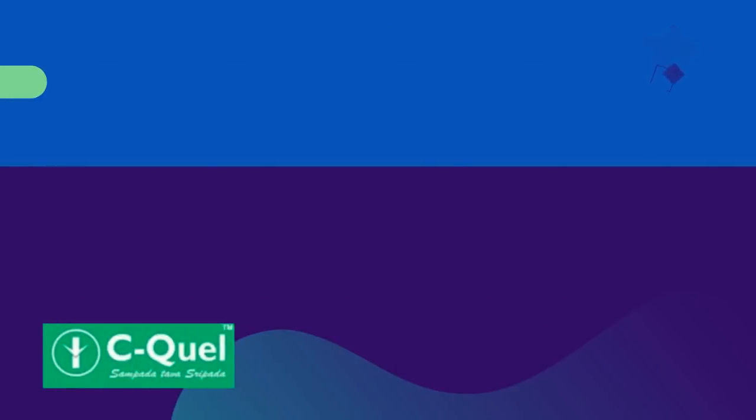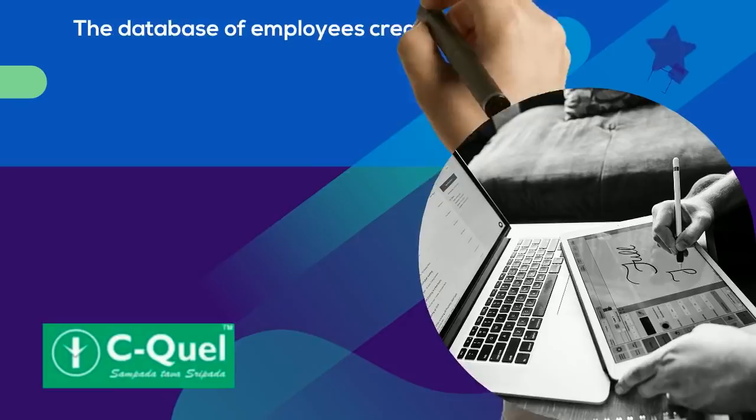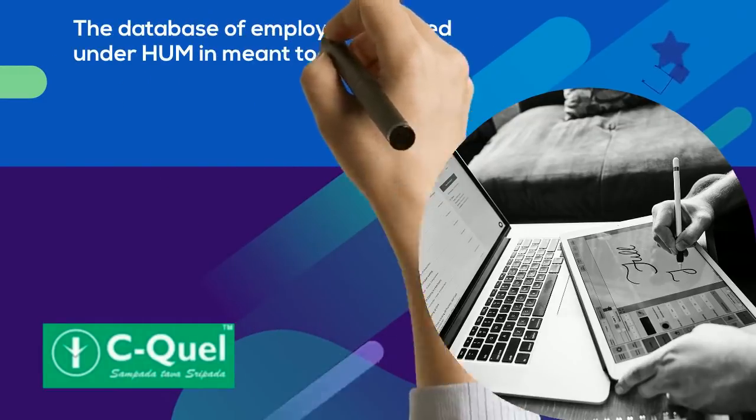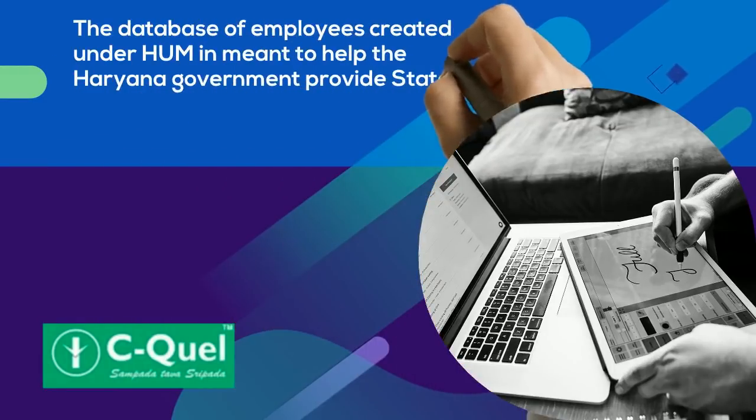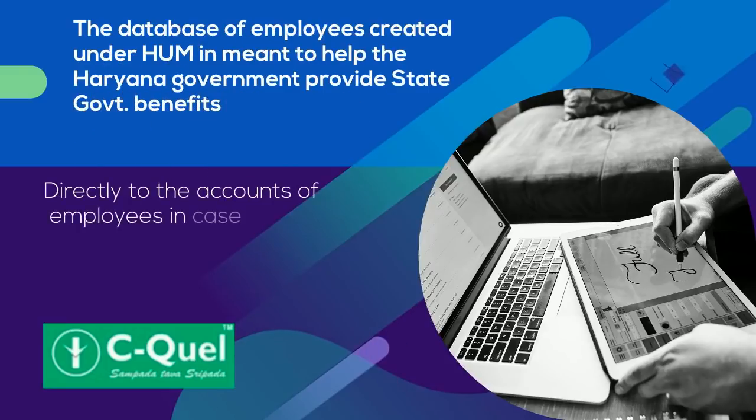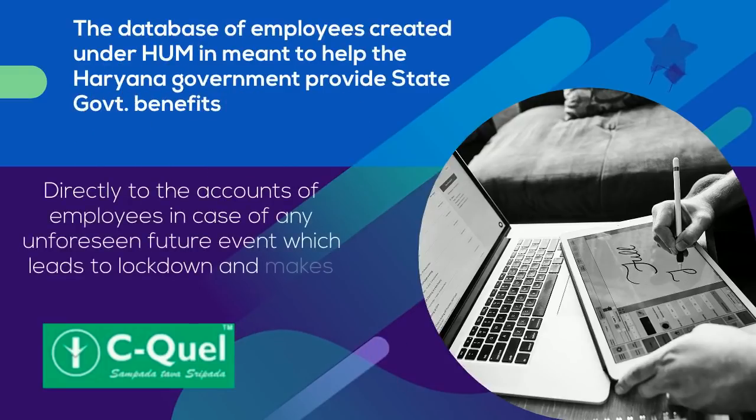The database of employees created under HUM is meant to help the Haryana government to provide state government benefits directly to the accounts of employees in case of any unforeseen future event which leads to lockdown and makes workers penniless.